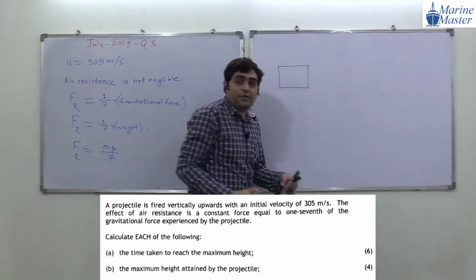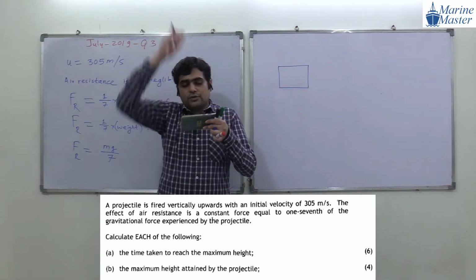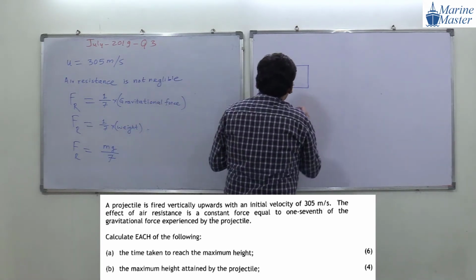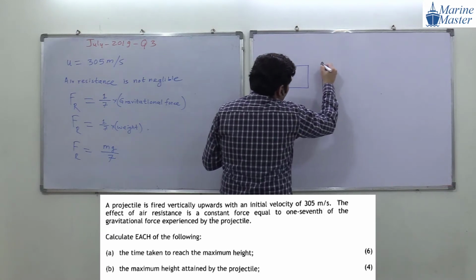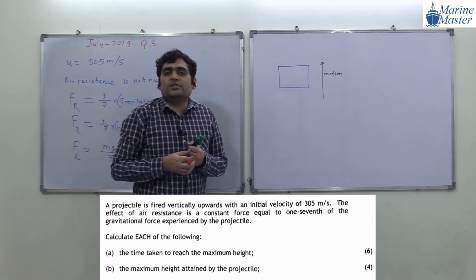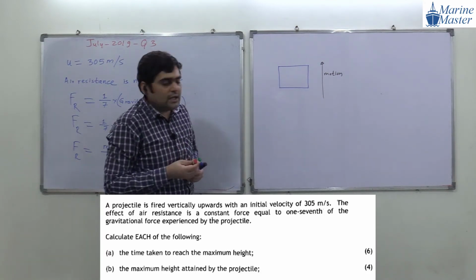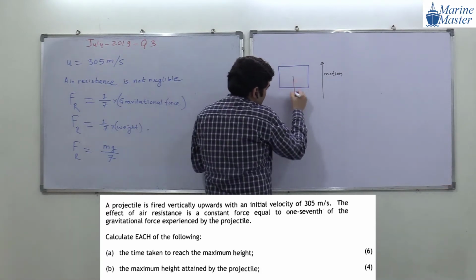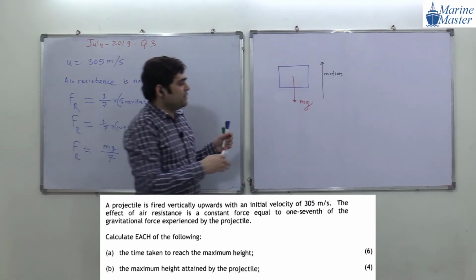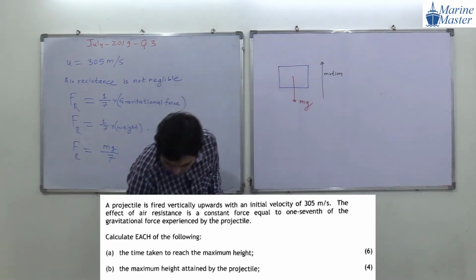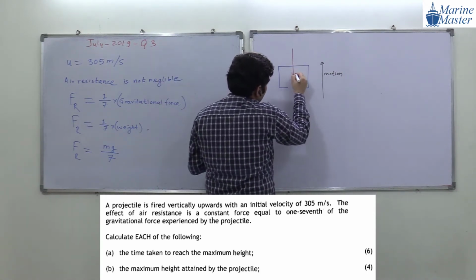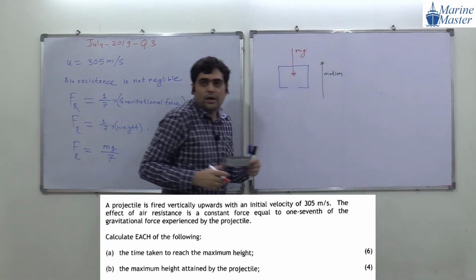See, we have thrown the object vertically upward, so the motion is upward. Now, what are the forces acting on this projectile? First of all, its weight, that is, its gravitational force, mg. We can show mg like this also. This is also a possible scenario, guys. We can show mg like this also. Okay, guys, are you getting my point?